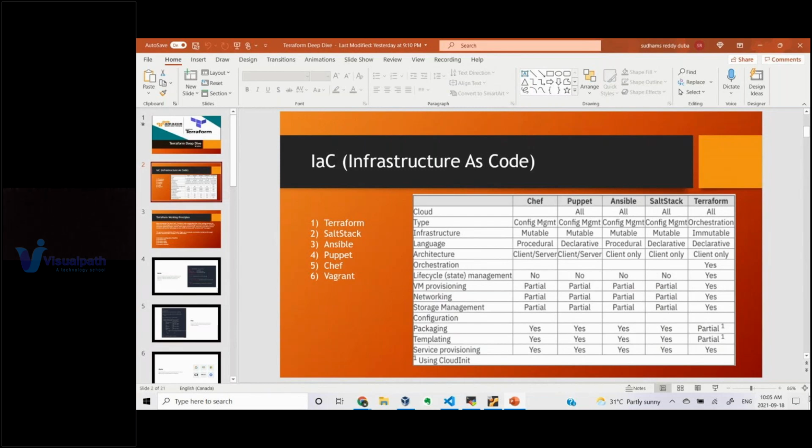So that is the first reason why we prefer Terraform to create this infrastructure. Why not Ansible and Puppet and all? These are especially designed for configuration management.